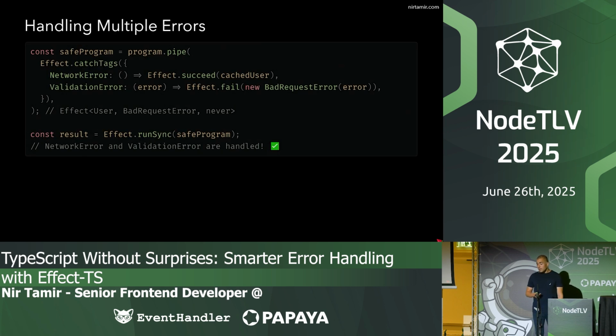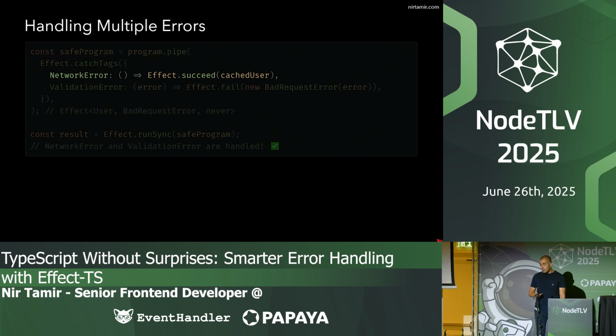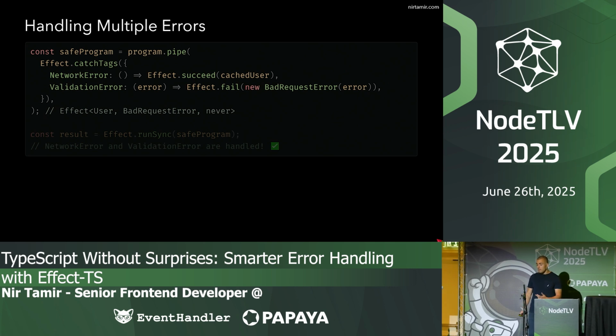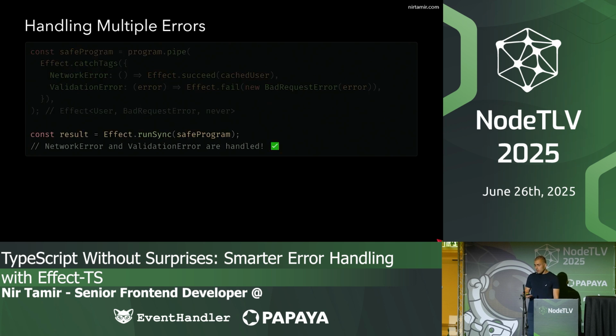We can also handle them using effect.catchTag. So for network error, we can recover with a cached user. And for validation error, we can transform the error to a different type of error, a bad request error. And Effect is aware of it, like TypeScript inference. So it knows the return type is Effect of user, bad request error, and never. So network error and validation error are handled already. We are only left with bad request error.